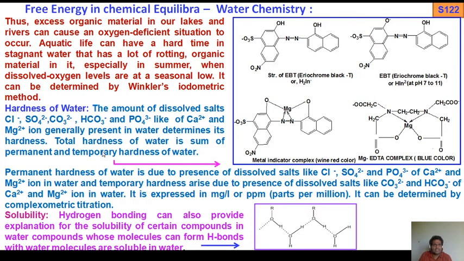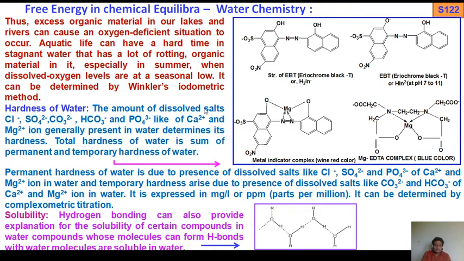Okay, so I have already told you how to determine dissolved oxygen and what the importance of dissolved oxygen in water is. This is a very vital parameter of water, dissolved oxygen. Next, we come to the point of hardness of water.